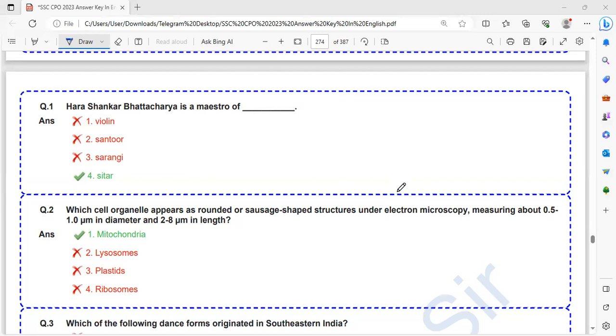Today I'm going to discuss SSC CPO 2023 GK questions of 5th October first shift. So let's go through the questions.